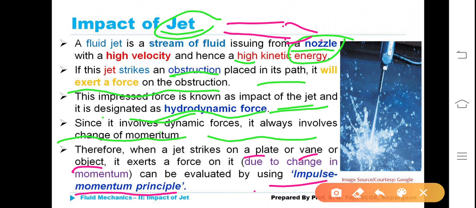When the buckets are mounted on the periphery of a wheel connected to the shaft, we can convert the water pressure energy into mechanical energy first, and thereby convert mechanical energy into electrical energy, which is used everywhere, without which we could not find tube lights, lamps, etc.